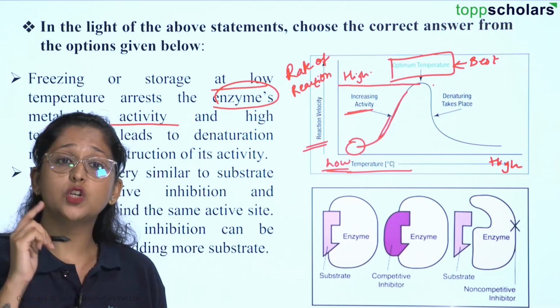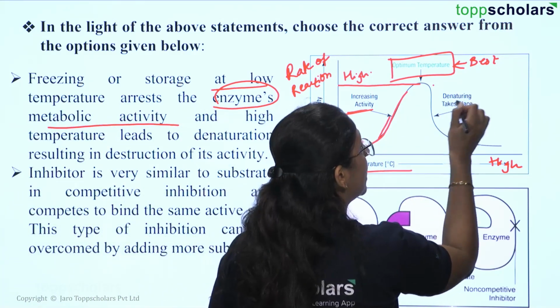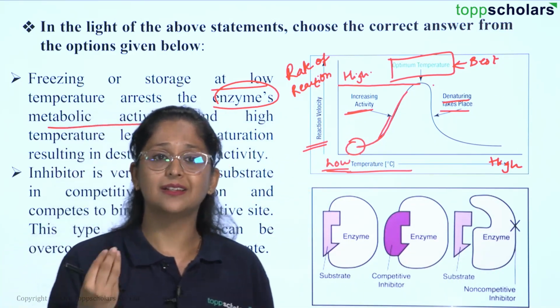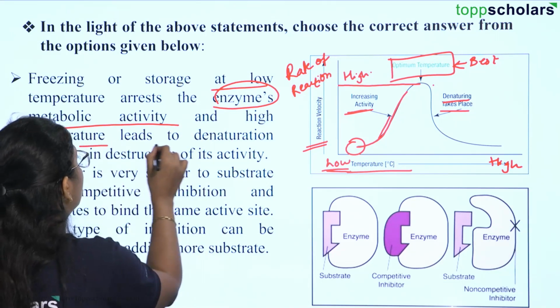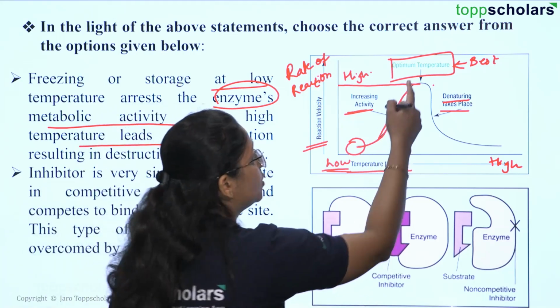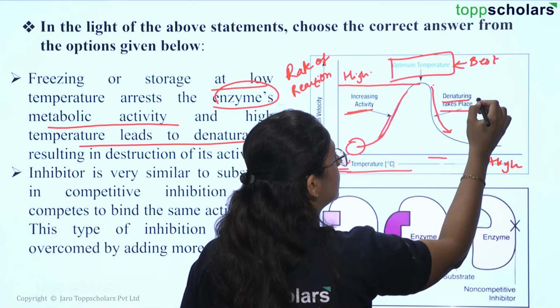But if the temperature goes beyond the optimum temperature, into this stage, you would see that the proteins are denatured because the peptide bond is sensitive to temperature. So if temperature increases, then it leads to denaturation. Thus, the activity will also reduce. So as you can see, as the temperature is increasing, the enzyme activity decreases.